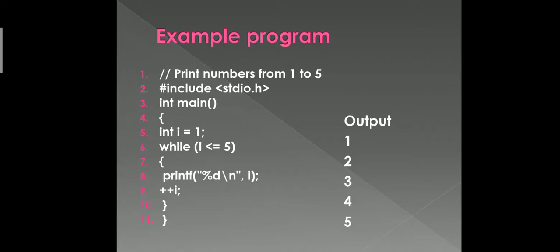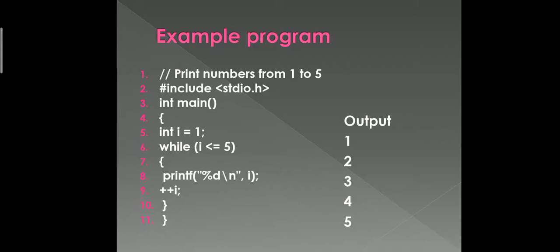In line number 3 you can see int main. Why int? This main function returns integer values, that's why. Then int i = 1. See, i is a variable of type integer and I am assigning the value 1 to it. This line number 5 is called a declaration, right? Declaration of a variable.